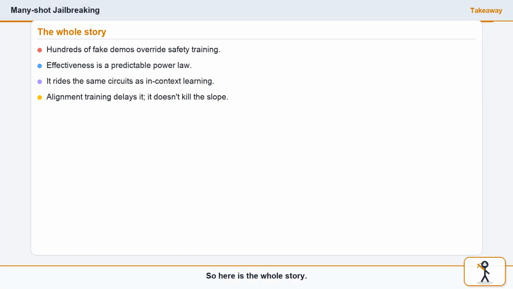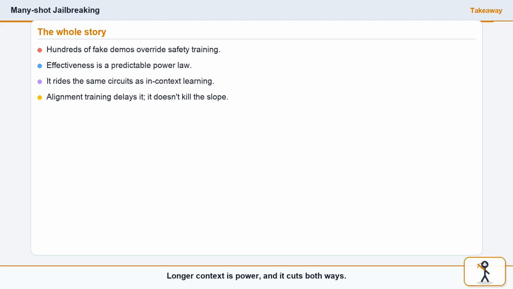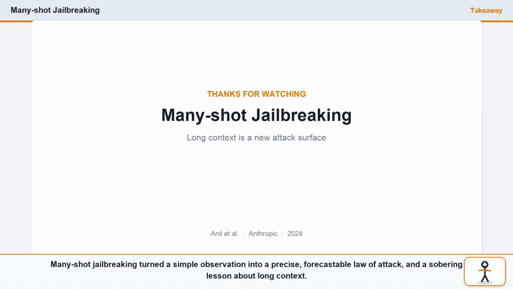So here is the whole story. Flood the context with hundreds of fake, harmful exchanges, and any major model follows along. The effect is a clean power law, the same one behind ordinary in-context learning, which is why standard alignment training only delays it rather than stopping it. Longer context is power, and it cuts both ways. Many-shot jailbreaking turned a simple observation into a precise, forecastable law of attack, and a sobering lesson about long context.